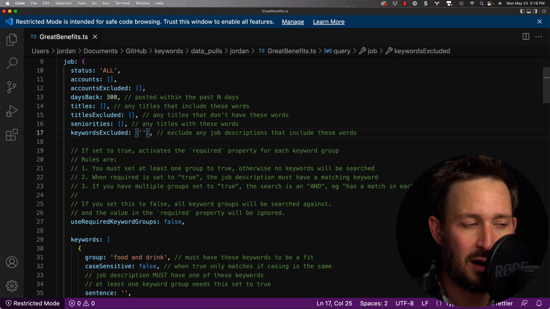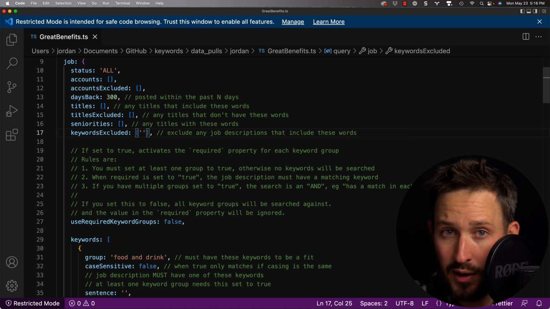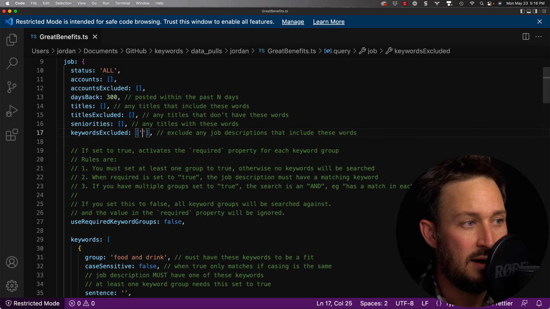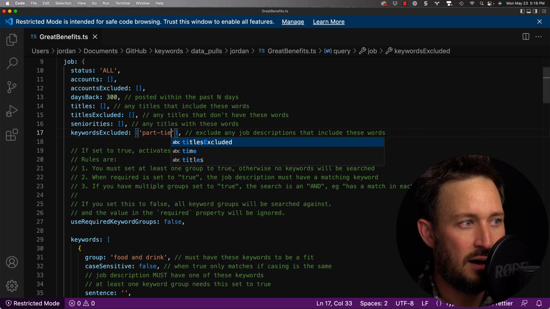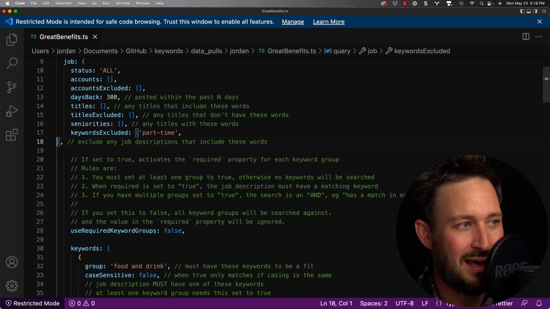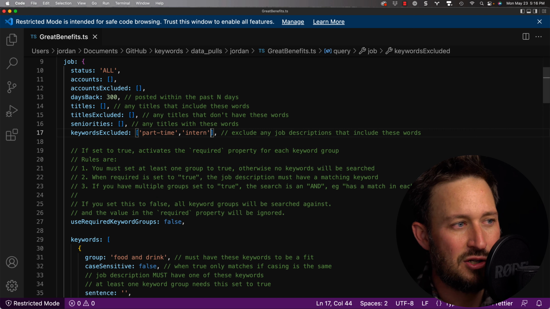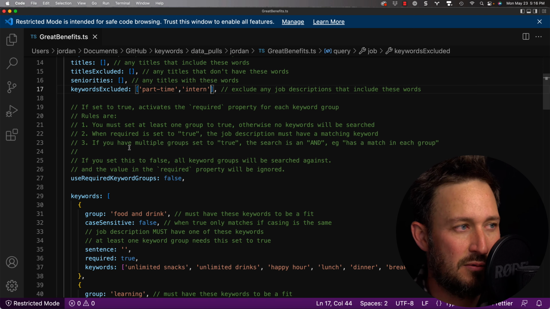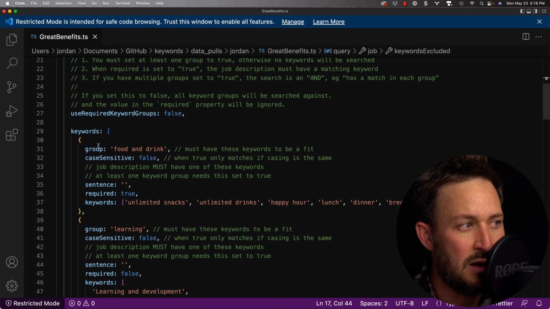If it's a sales job or a marketing job, it doesn't really matter. We may want to exclude certain titles like part-time, because we know that any benefits on part-time might not be as good, right? Or maybe intern. But generally, I wouldn't really consider this to be a type of exercise that we would think about excluding keyword groups.